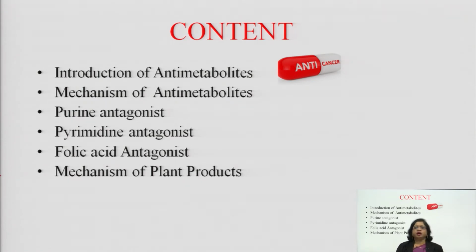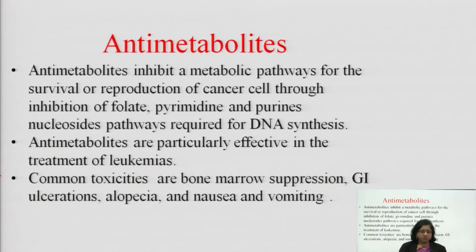Now, in this lecture I will discuss the mechanism of antimetabolite drugs. First I will discuss the introduction of antimetabolites, what we mean by the term antimetabolites. Then I will discuss the mechanism of purine antagonists, pyrimidine antagonists, and folic acid antagonists. After that, I will discuss the mechanism of plant products, especially the plant alkaloids vincristine and vinblastine, which are mentioned in your syllabus. So, let us start with antimetabolites.